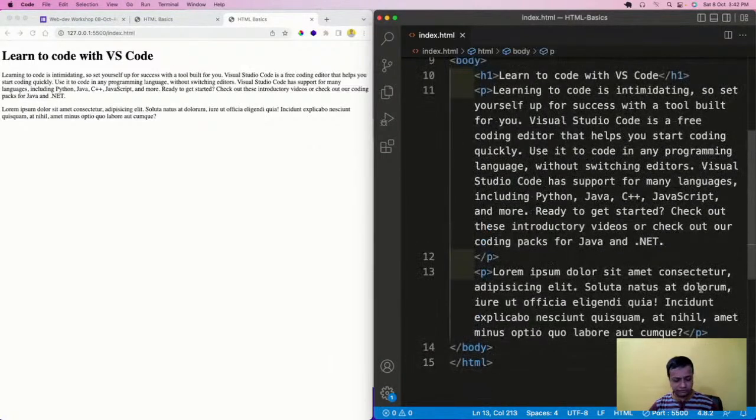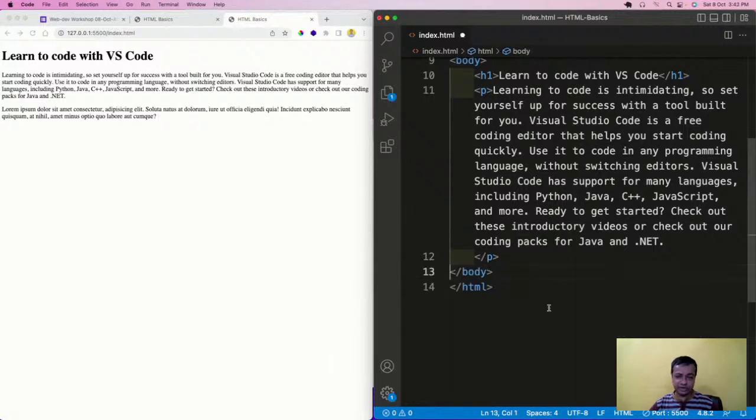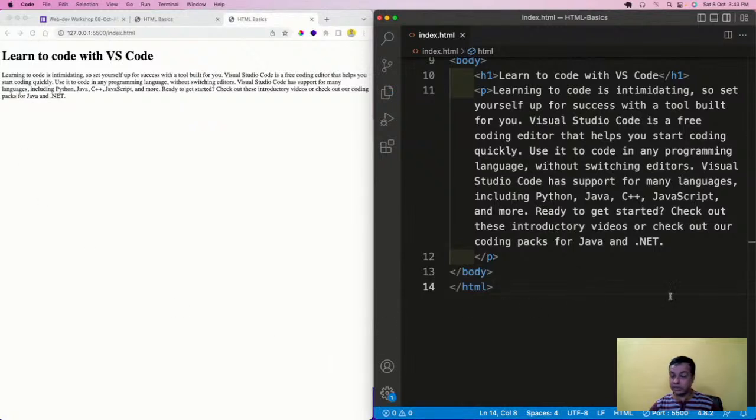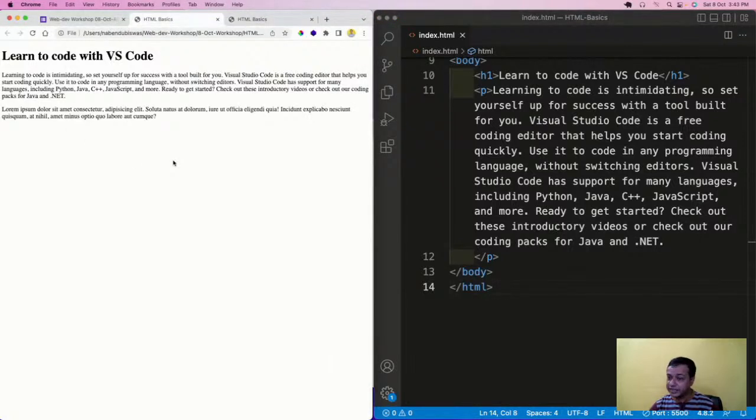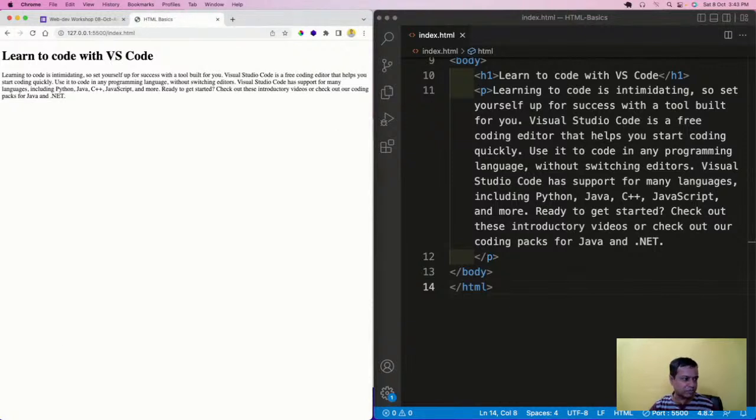So what will happen? See, if I delete this paragraph and now I save this, watch closely. If I save this, an auto reload happens. I didn't touch anything. There is an auto reload, and it got changed. But if I go back here, it is still there. So I have to go and manually refresh it, which is not a good thing. So I will close it, and we are going to use it like this only.